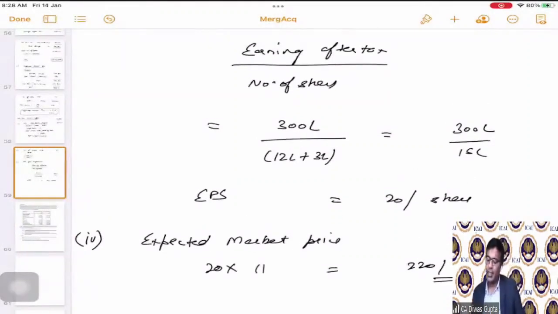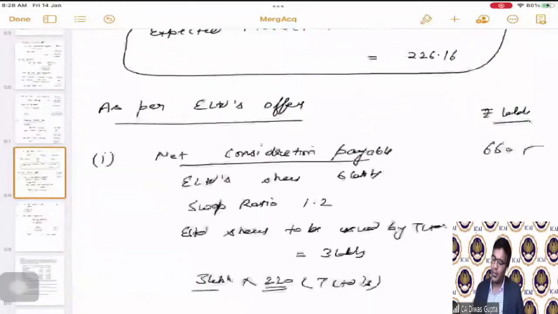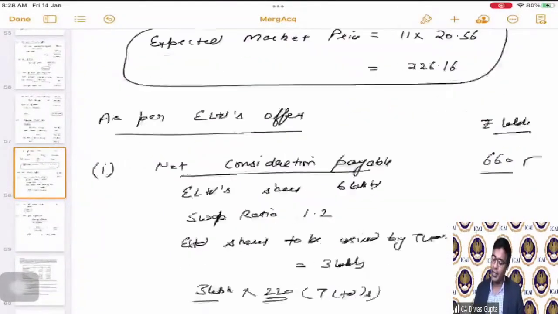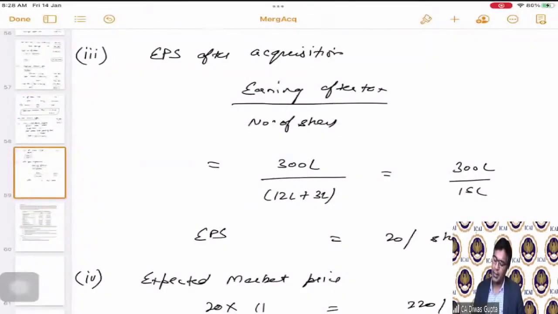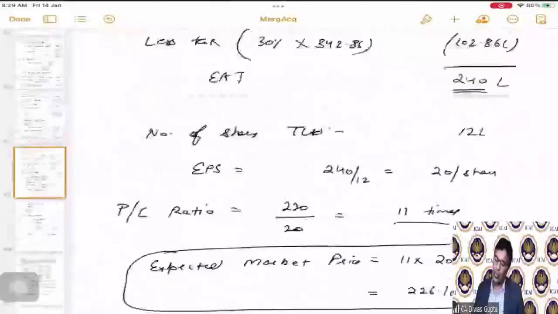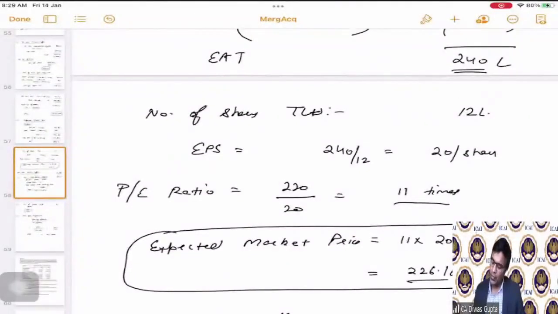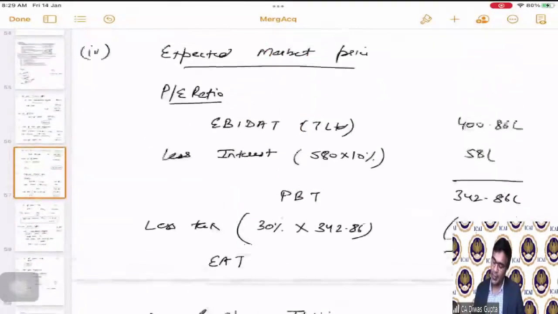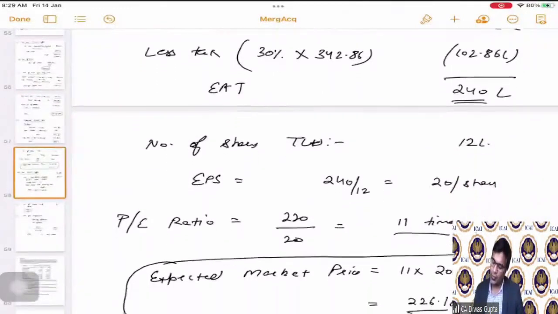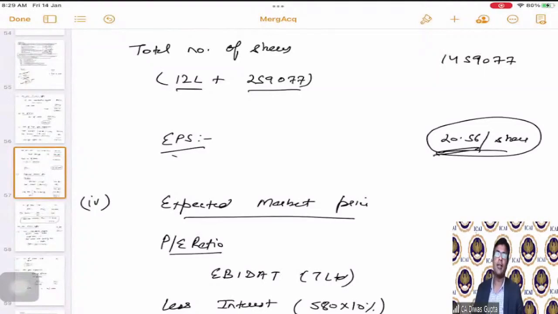Now, students, if you see and analyze the impact based on T Limited's offer and E Limited's offer, E Limited is actually asking for a higher consideration, and the EPS and the MPS are 20 and 220 compared to the MPS of 226 and EPS of 20.56.